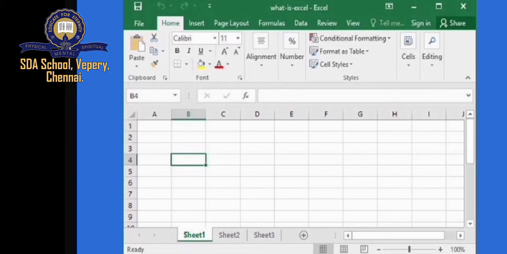Table means I told you, a timetable or any table you want to do, you can do it easily. These sheets they have given: sheet 1, sheet 2, sheet 3. There are many sheets, whichever number of sheets you want to use in this Excel, you can use it. You can scroll them vertically and horizontally. This is the simple form of learning Excel. You can even minimize them, you can cut them. All these things we can learn in Excel.